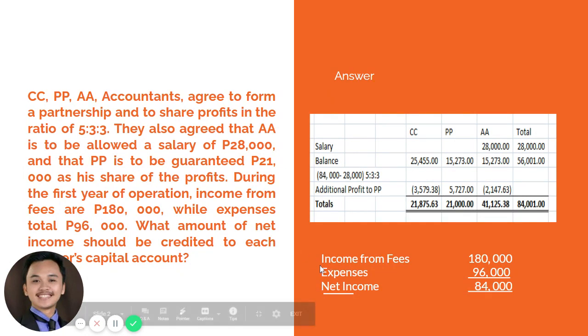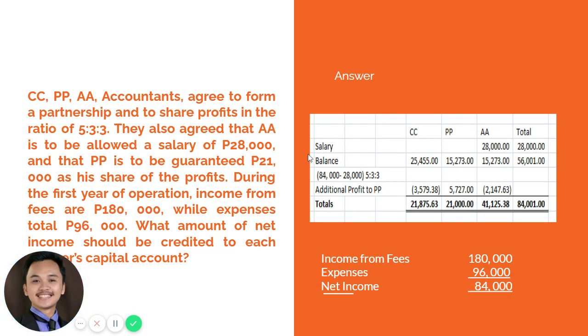Okay, in the given we have income from fees of 180,000 and expenses of 96,000. So that gives the partnership a total net income of 84,000. So this 84,000 will be distributed to the partners based on the agreed ratio of 5:3:3. However, since there is a 28,000 salary to be given to A, we will be deducting the 28,000 first from 84,000, and then the remaining net income will be distributed based on the stipulated ratio.